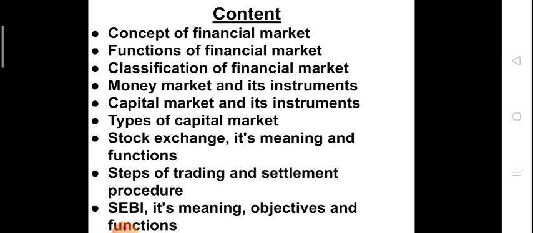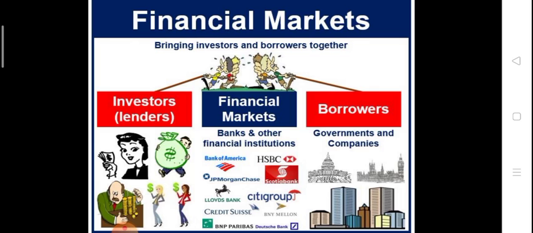So we have already learned about the meaning of financial market, its functions and classification of financial market. So let's start with the other topics. Let's review again what a financial market is. Financial market is a place where the investor invests their money for earning dividend or profit or any interest.